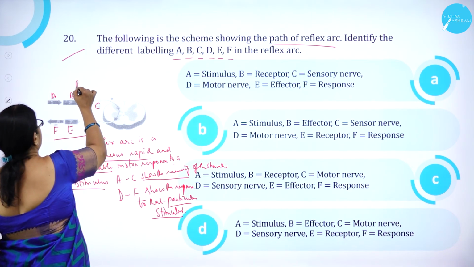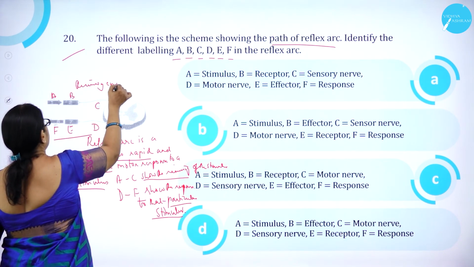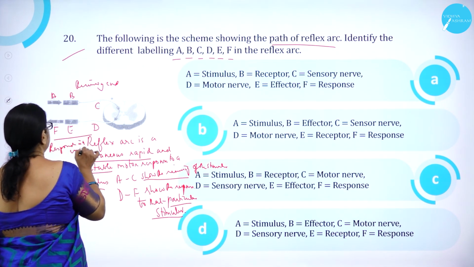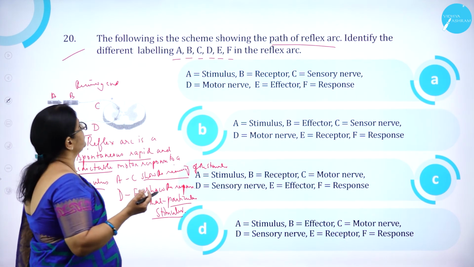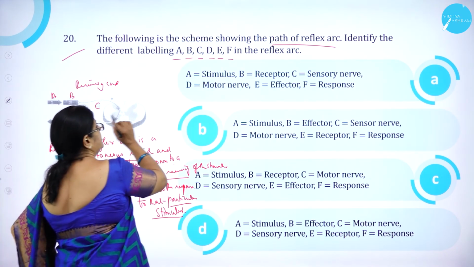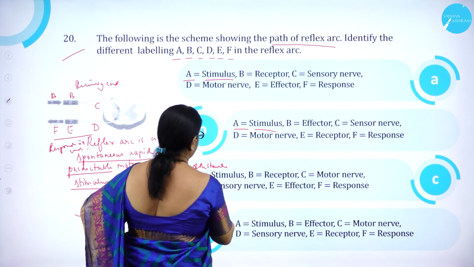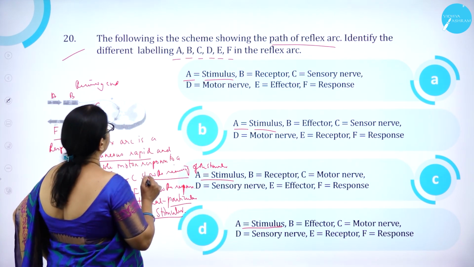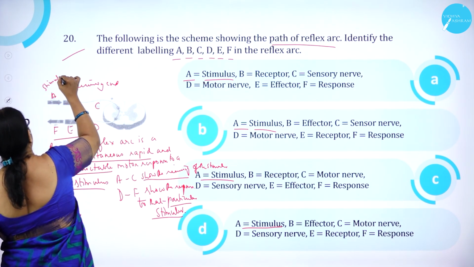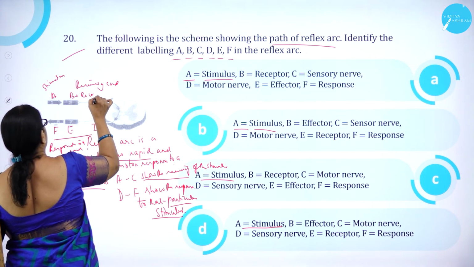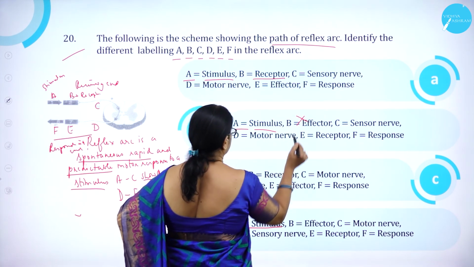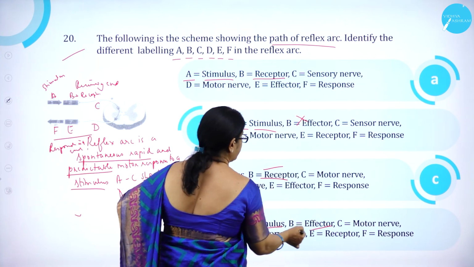So, this is the receiving end and this is the responding end. This is the response to external stimuli. So, what is A? We can see that A is nothing but stimulus. So, A is stimulus, here also A is stimulus. Then B is receptor. A is stimulus, B is receptor. Here B is effector, wrong.